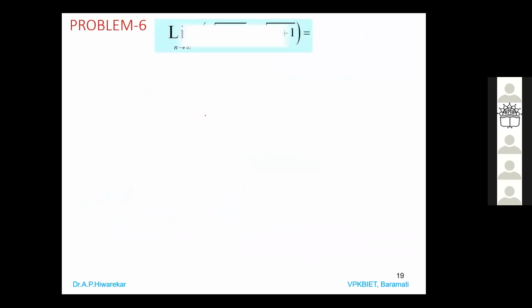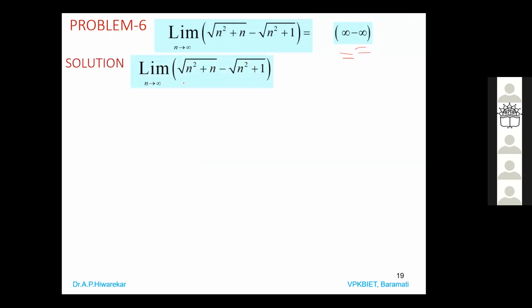The next problem: square root of n square plus n minus square root of n square plus 1, the value of this limit. It is not given as options. You have to write the answer. Sometimes there are questions like this where options are not given. So as it is a problem of limit, you apply n tending to infinity, so you'll get infinity minus infinity. This is in the infinity minus infinity form. So what you have to do, you always require the limit in the form 0 by 0 or infinity by infinity.